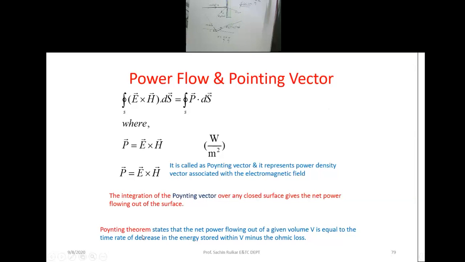The Poynting theorem states that the net power flow out of a given volume, that particular given surface here, is about your E cross H. If you consider that volume, you can relate it in terms of a surface there. It is nothing but what? Time rate of decrease in the energy stored within that particular volume minus whatever the ohmic loss we have.